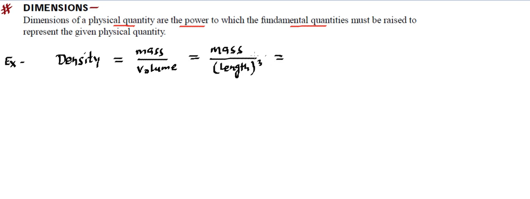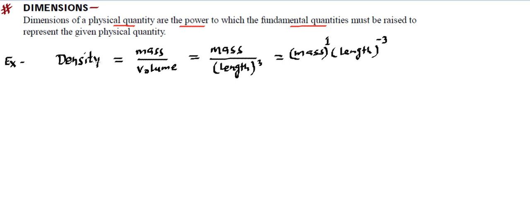Then the next step would be writing these on the upside only. So we will keep this mass and will bring this length upside. So this length will have power -3. Now this mass is also having a power, so that mass power is 1. We generally don't show it, but yes, we know this is power 1.